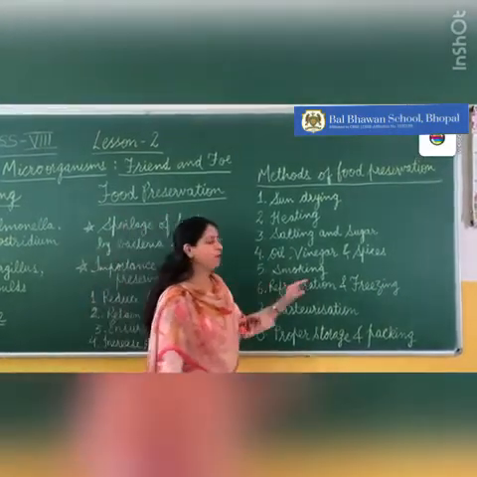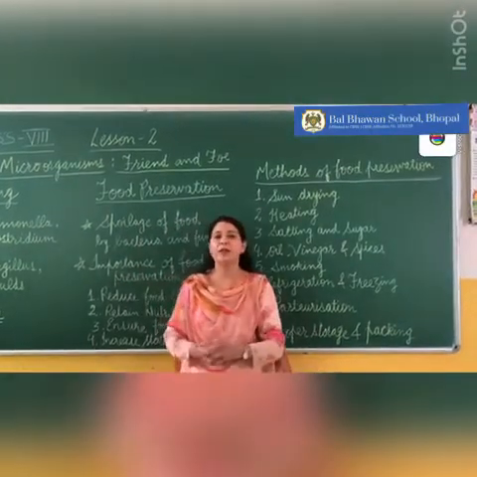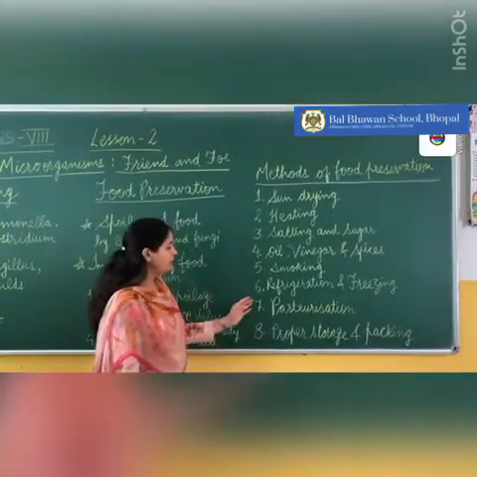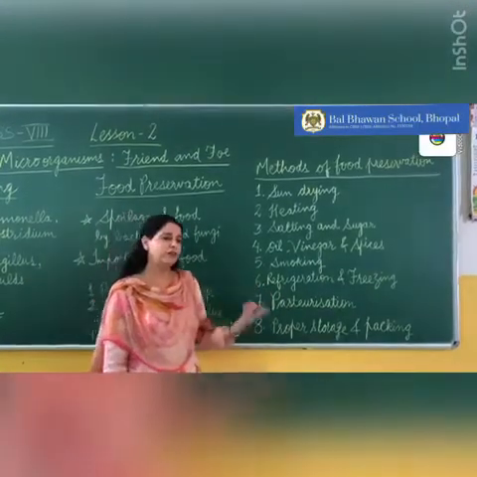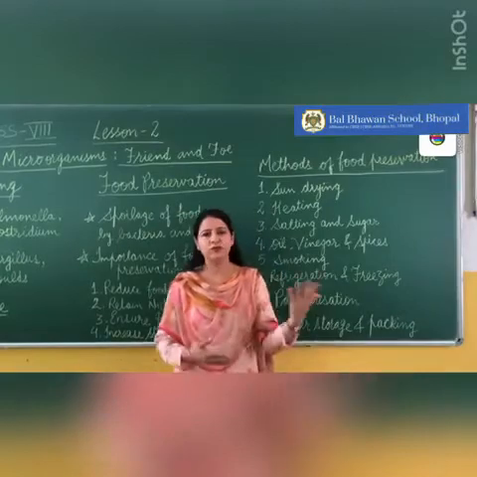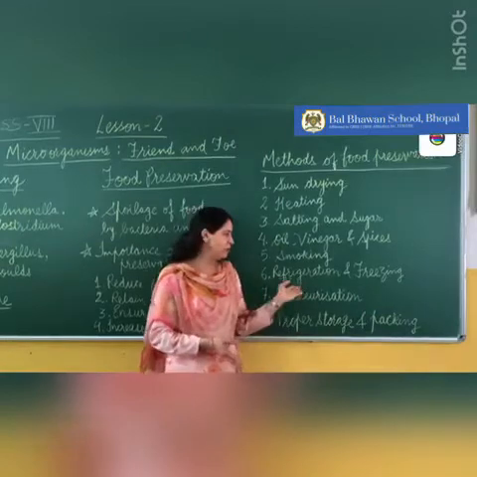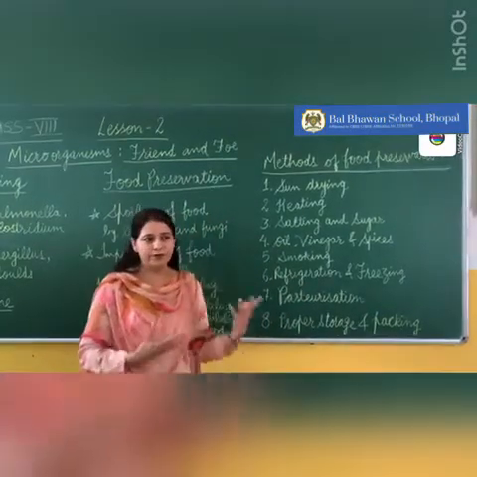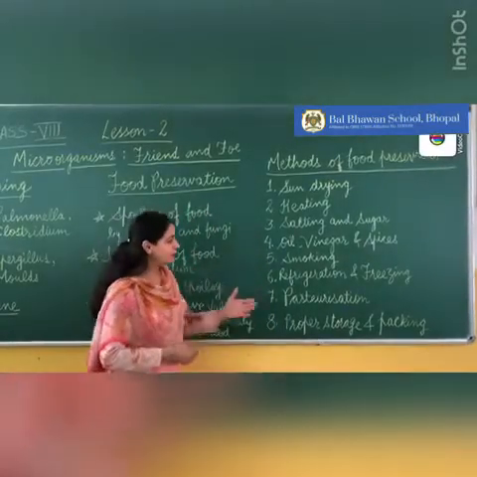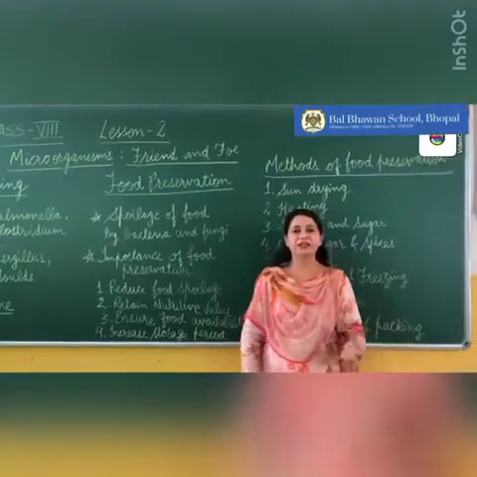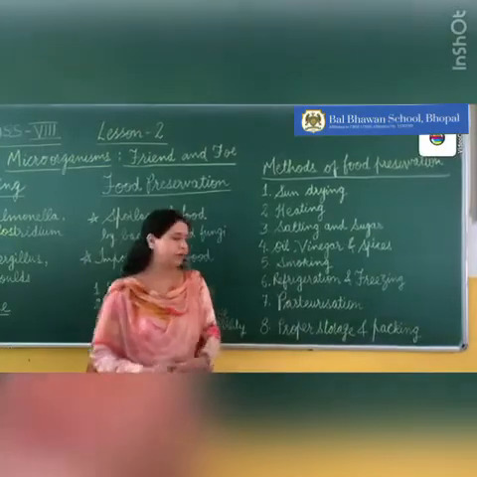Now come to smoking. When we heat the food and then smoke it properly, for example, fish and meat can be preserved through smoking. Now refrigeration and freezing. It is a very common method of food preservation. In refrigeration, when we cook certain food and it is extra, we keep it in the fridge to be consumed later on. Refrigeration can keep the food free of microorganisms and fresh for 2 to 3 days. And freezing, the deep freezers, can keep the food fresh for a longer duration, 15 to 20 days, even a month.